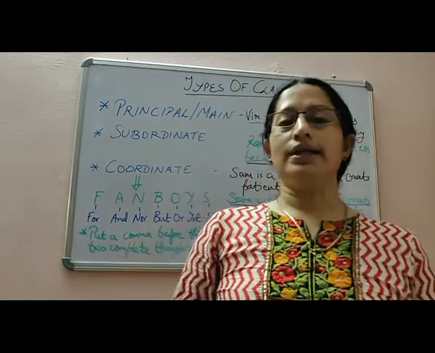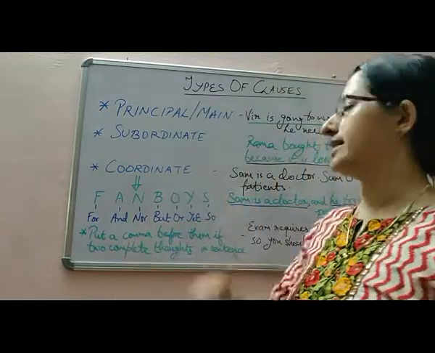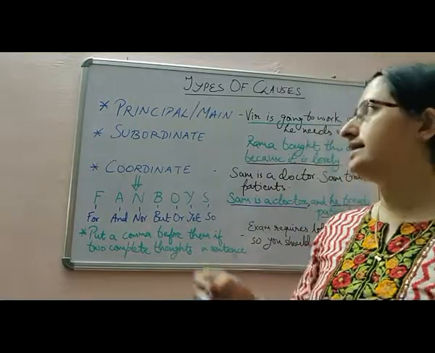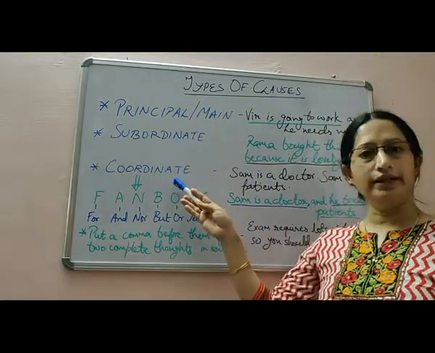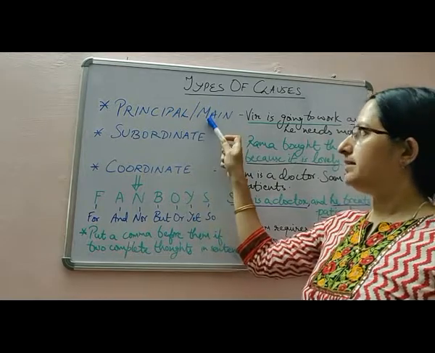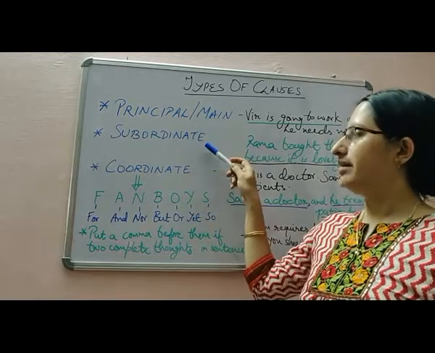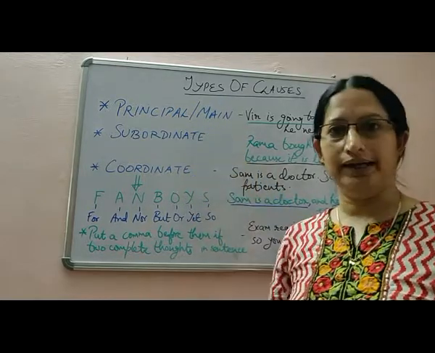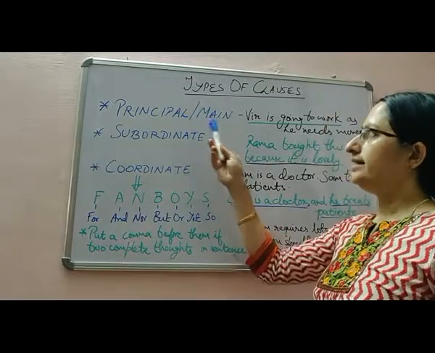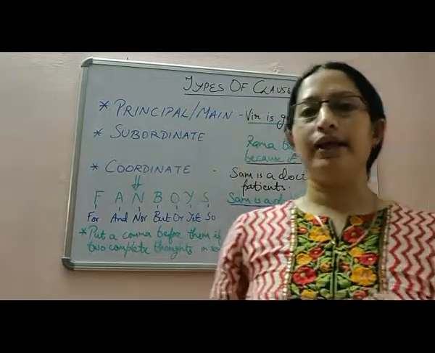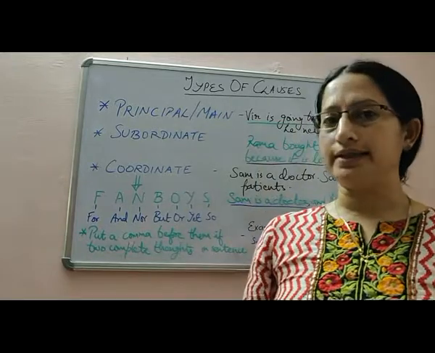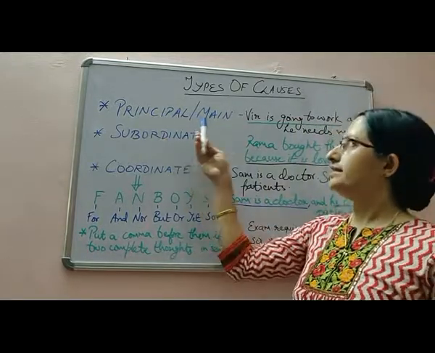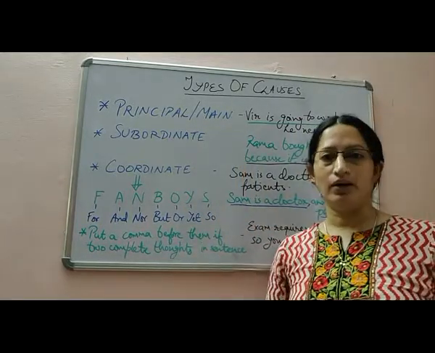So let's understand the different types of clauses now. Clauses are basically of three different types. They are principal or main clause, subordinate clause and coordinate clause. We will go through each and every clause one by one to understand it better. So the first one is the principal or main clause.